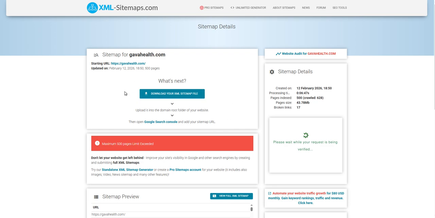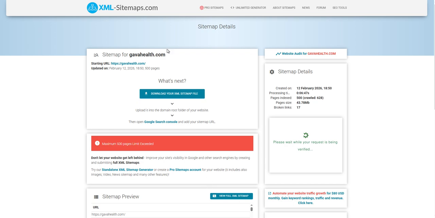After viewing sitemap details, I'm going to say download your XML sitemap file. I'm going to download the XML sitemap file. All right. XML sitemap file downloaded. Got it right here.